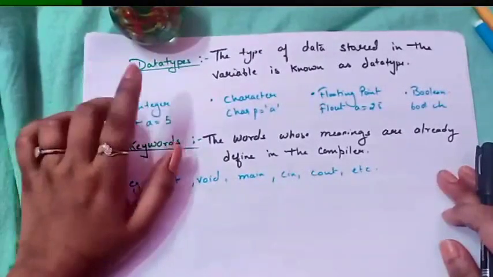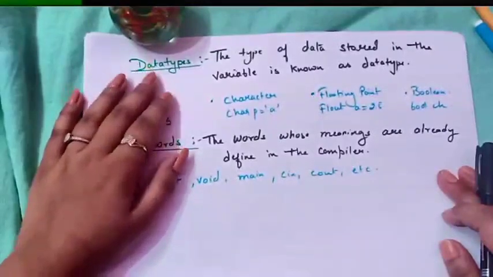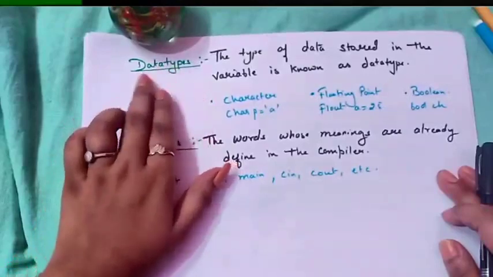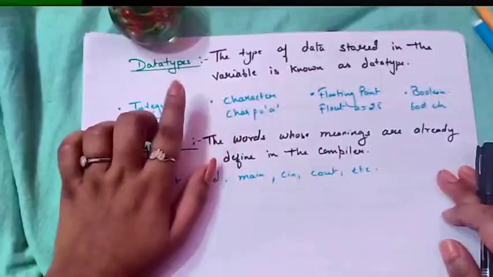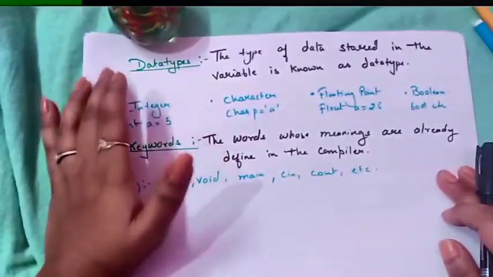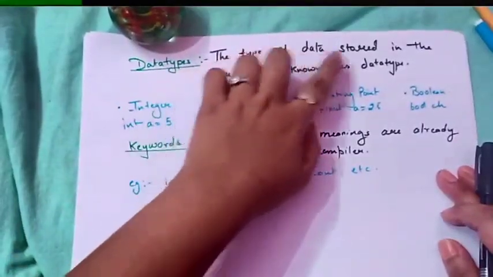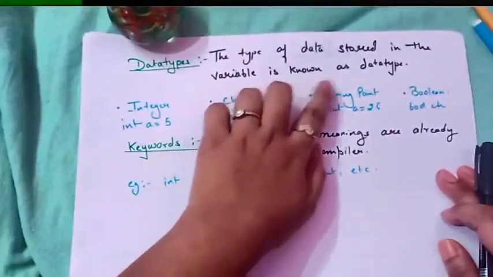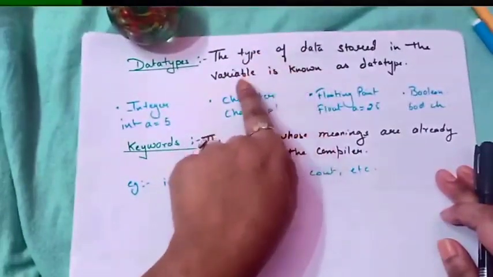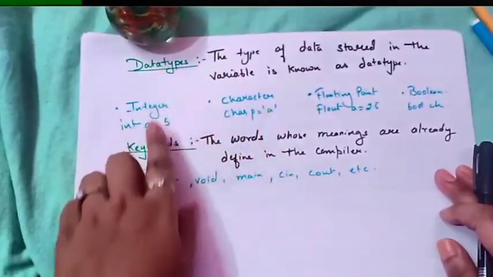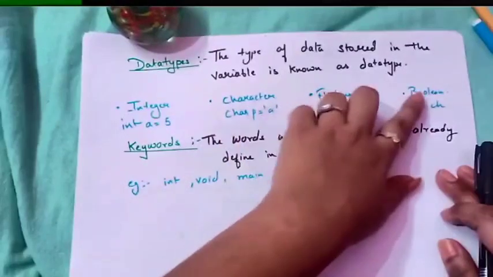Just now we have seen what variables are. Variables are the names given to the memory location. Now what are data types? When we store a value, we give names to the variable. At that time the compiler wants to know what type of data we are going to store in that variable. So the type of data stored in the variable is known as data type. There are 4 types: integer, character, floating point, boolean.